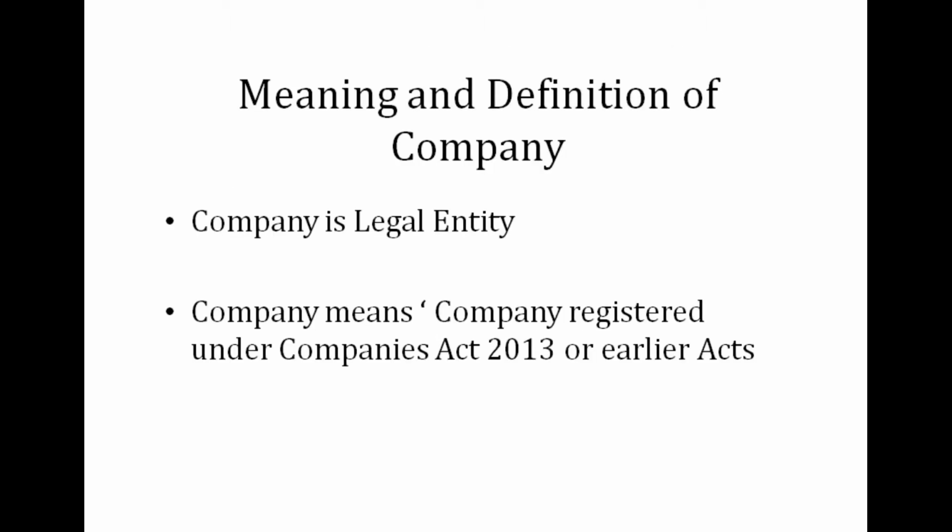First, let us see the meaning of a company. Company has been defined as a legal person or legal entity under the British common law. Legal entity means that it is a person separate from its member. As per the definition of company, Companies Act 2013 defines a company as a company incorporated under the Companies Act 2013 or any previous company law. Before Companies Act 2013, we had Companies Act 1956, and before that we were following the British law.